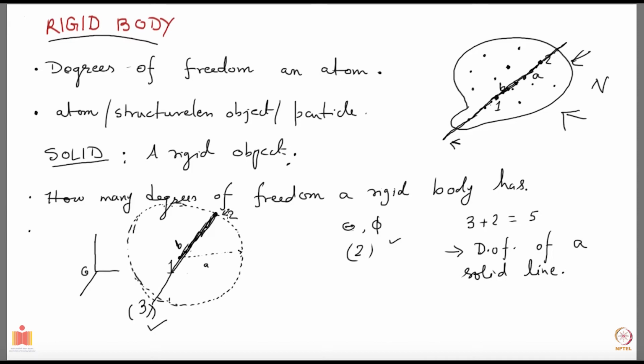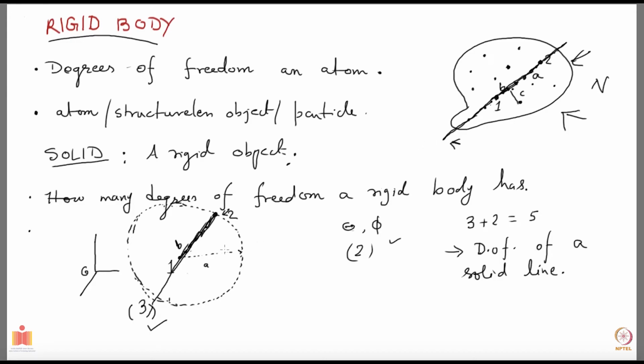Okay, now let's see how much information is required to bring in other points. Now let's take some point here, some distance c away from that line, and let's see how much freedom this point C has.